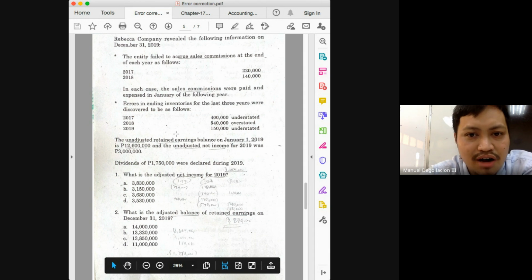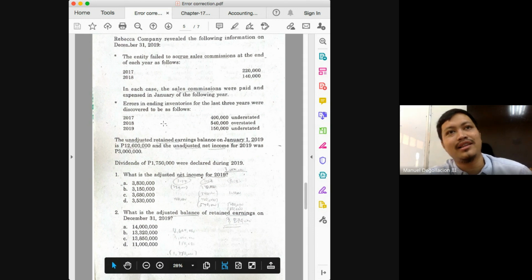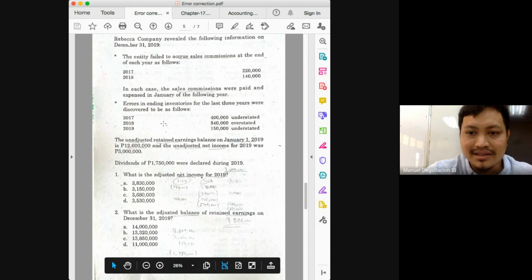Okay? And if you have already understood the analysis, class, we can now start to memorize. What then is the relationship between a misstatement in the ending inventory and your net income? Correct. They have a positive correlation, class. If ending inventory is understated, what will happen to your net income? Net income will also be understated. Okay? Again, as we practice, class, we will do the analysis. We will not rely on our summarized rules. Next, for 2018, ending inventory. Will the analysis be the same?